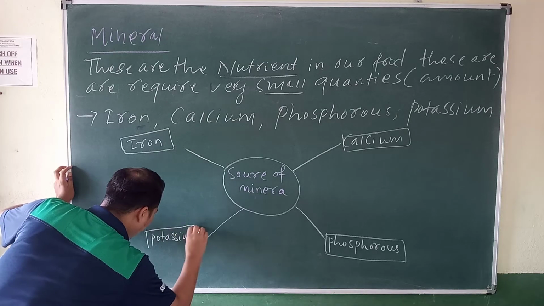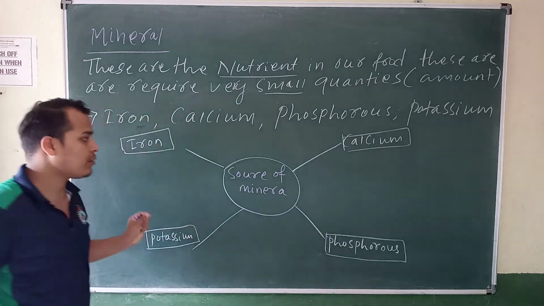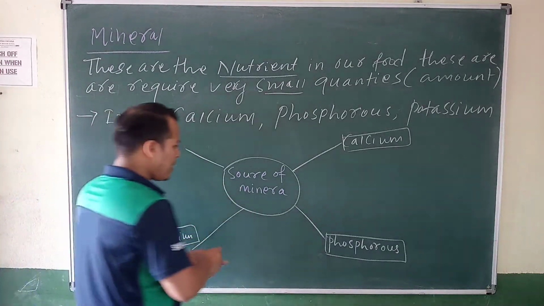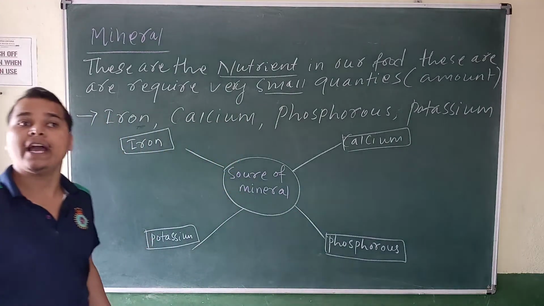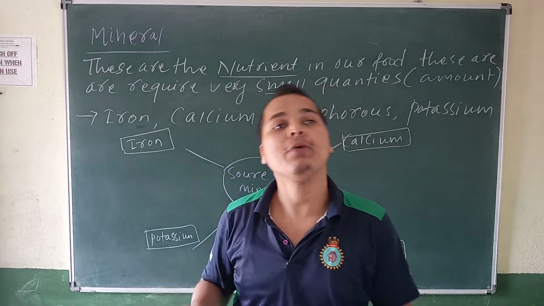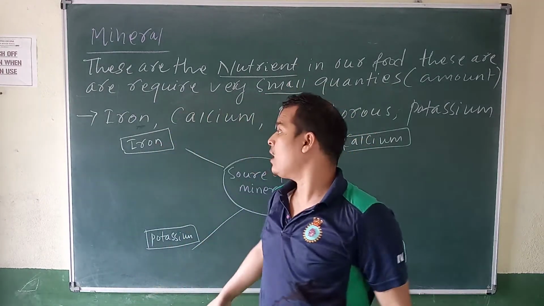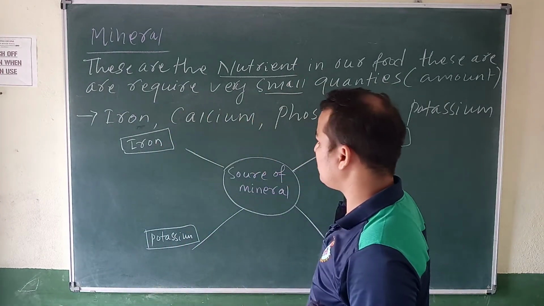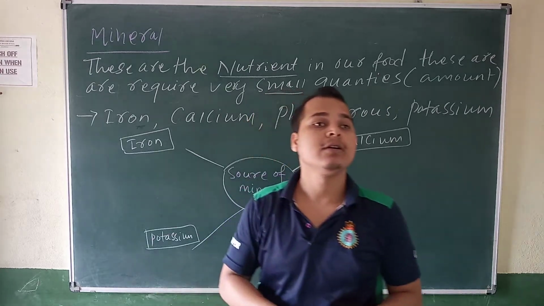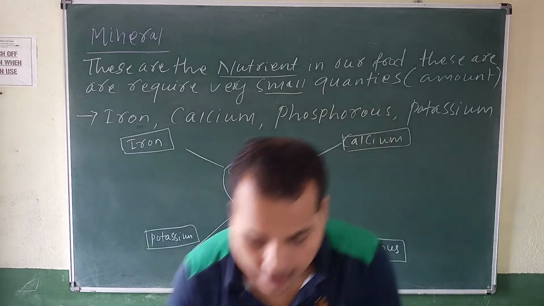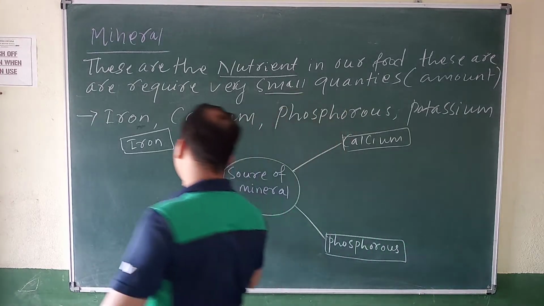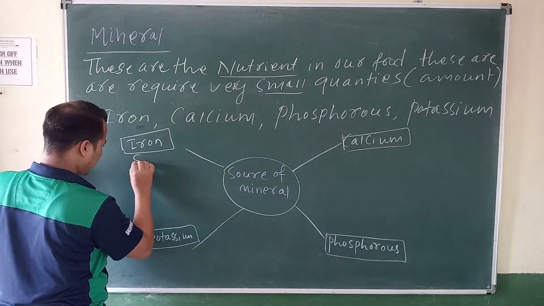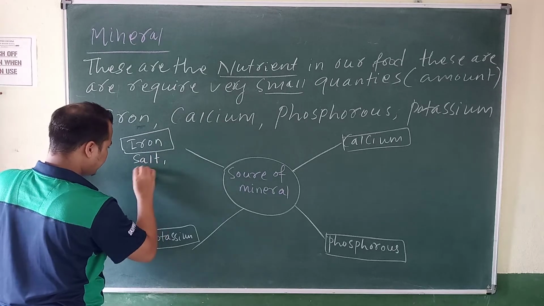Then let's discuss one by one, the source of a mineral. So it is iron. Tell me two source names where we can get iron. Is it salt and seafood?